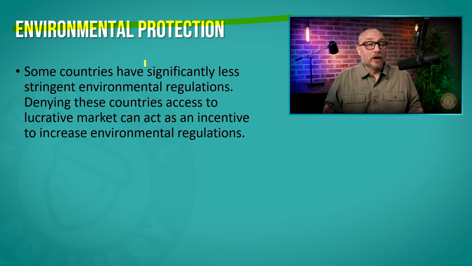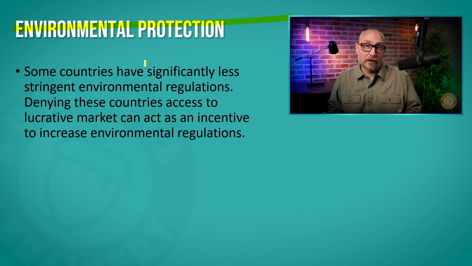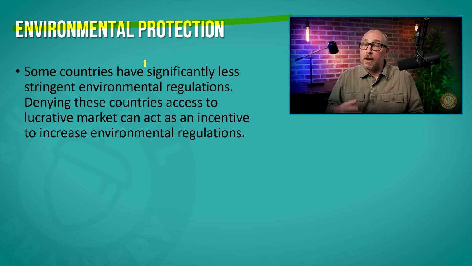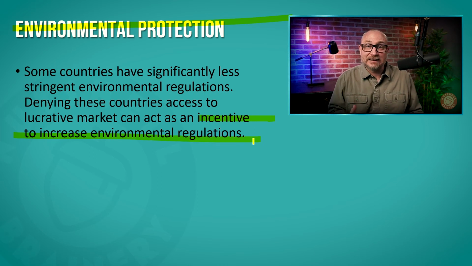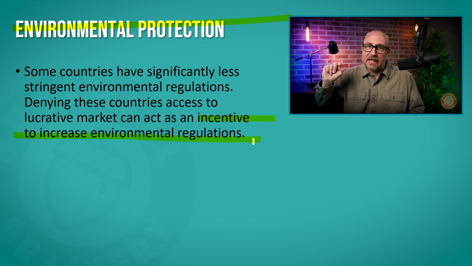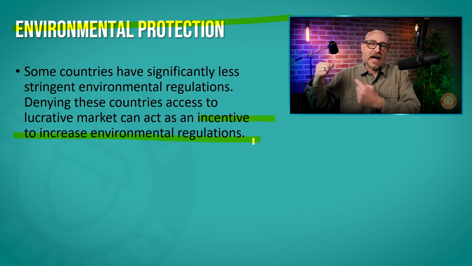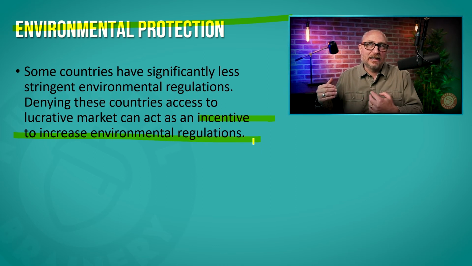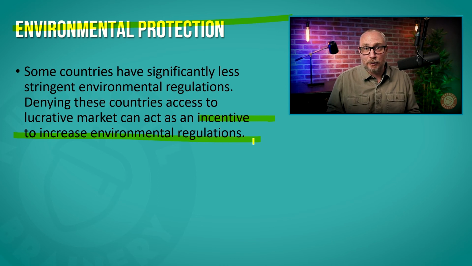Another one is environmental protection. Different countries have different laws, rules, and regulations around environmental protection and so forth. And so a country may choose to place a tariff or a quota or some other barrier upon a product from a country that is not exercising good, strong environmental practices. Okay, so it can be an incentive for that country then to increase its environmental regulations because, golly gee willikers, we want access to that market and they're not letting us in because of our environmental practices. So we need to increase these so we can get access to the market.